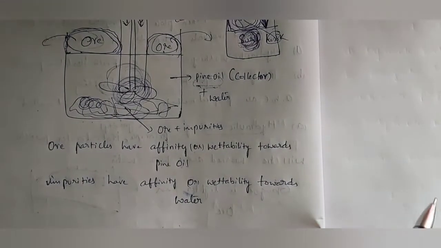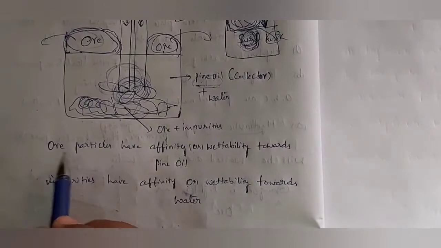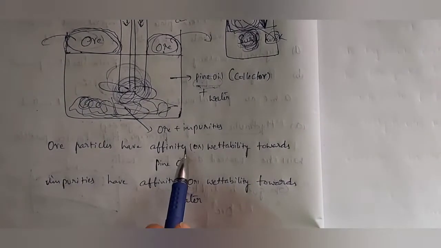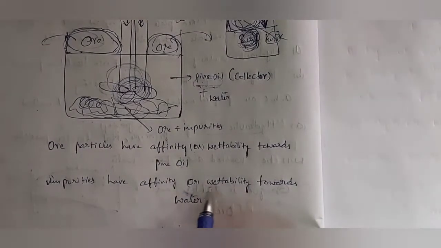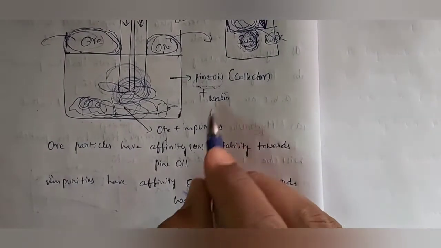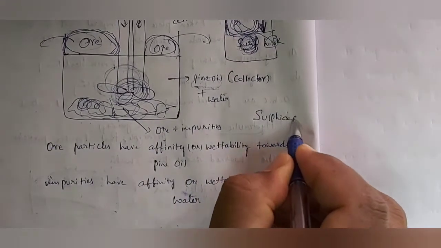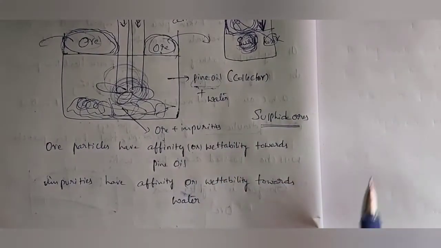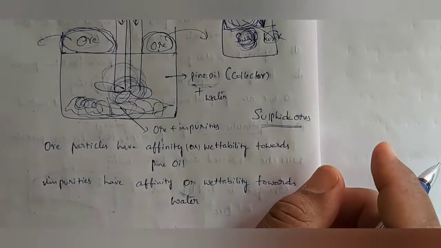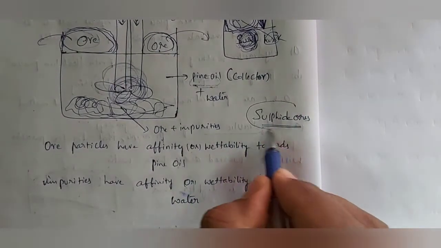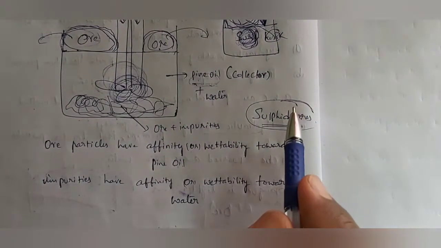Is it okay, ma? And what is the important principle here? Ore particles have affinity or wettability towards pine oil. Impurities have affinity or wettability towards water. Generally, this type of technique is used in sulfide ores, for concentration of sulfide ores. Generally, sulfide ores are less dense. So ore particles are less dense in this condition, and that is the froth flotation process.